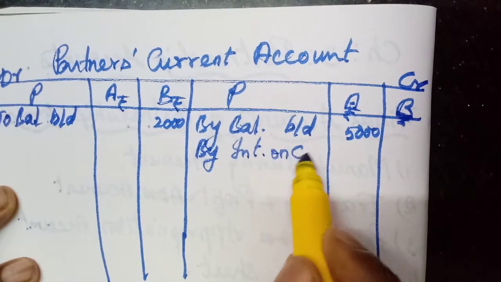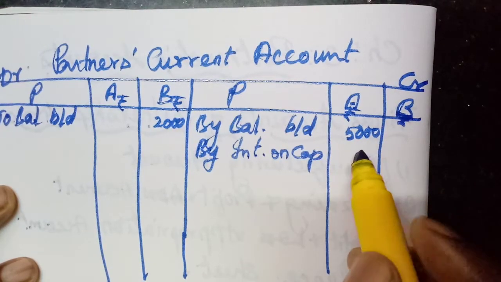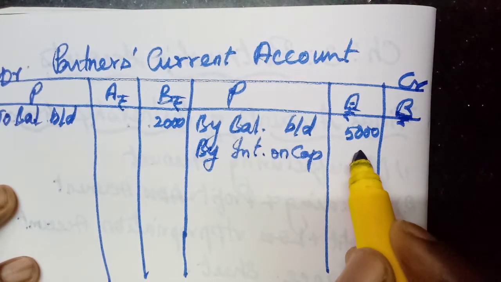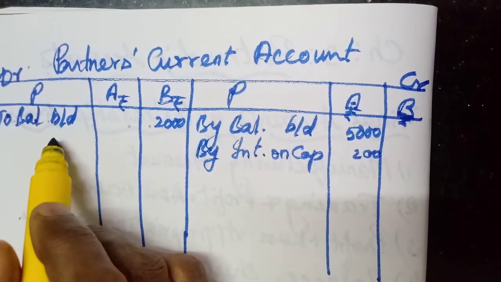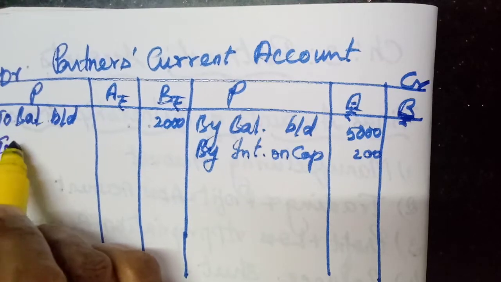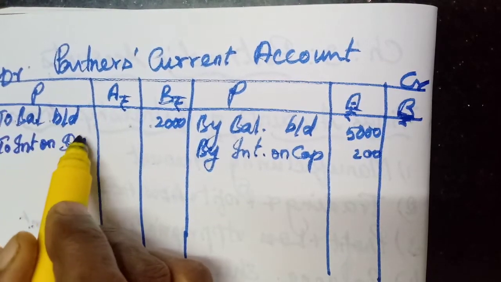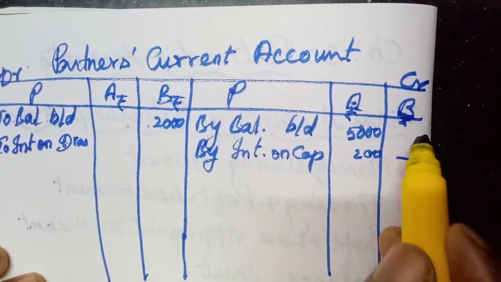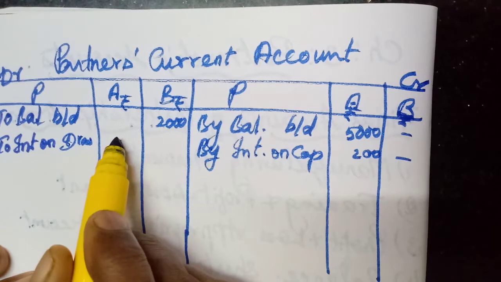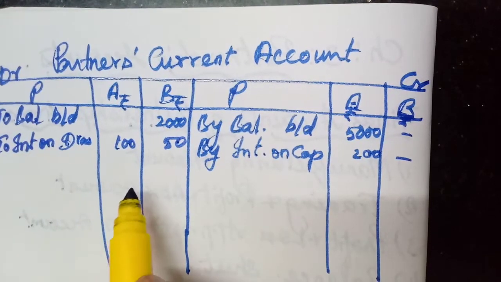So interest on capital, 200 for example. Then if it is interest on drawings, for this person now, here 100, 50 you have to write.